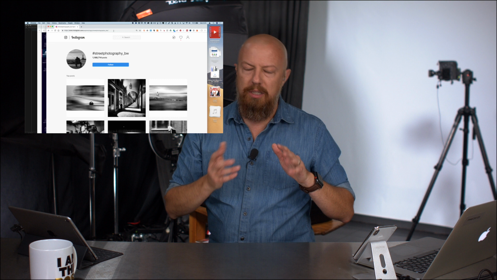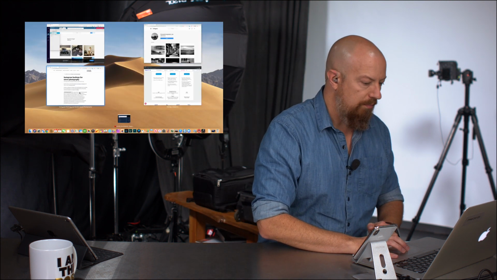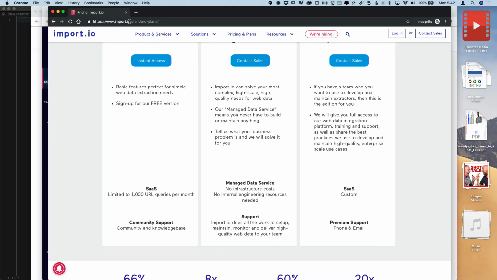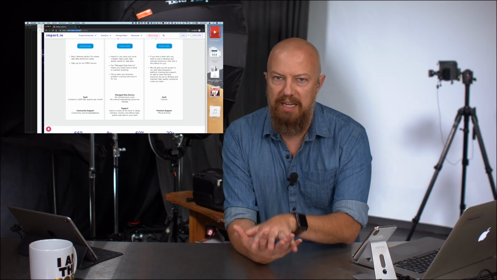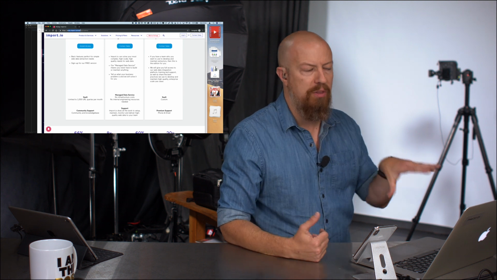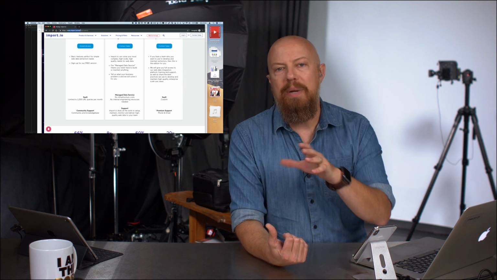So I keep digging, and I find this website super, super interesting to me. This website here called import.io. Import.io is all about extracting data from web pages, from pretty much anything. If you're looking at their samples, they show you, as an example, extracting prices from an Amazon page.